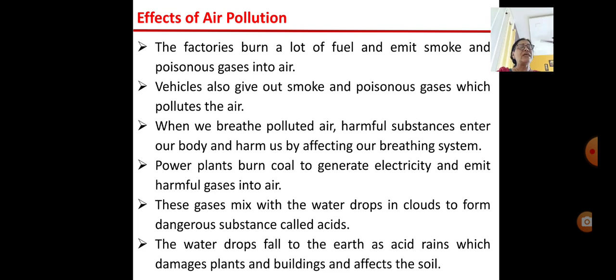So these gases mix with the water drops in the clouds to form dangerous substances called acids, and the water drops fall to the earth as acid rain. The rain which falls carrying that acid, we call acid rain, and it damages plants and buildings and affects the soil. So that is the effect of air pollution.